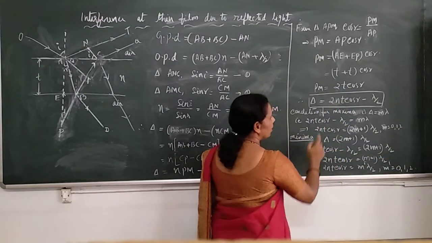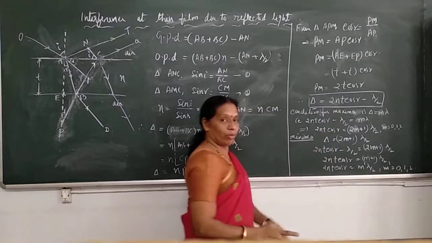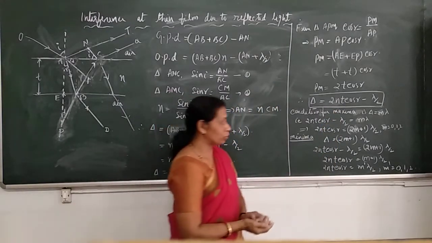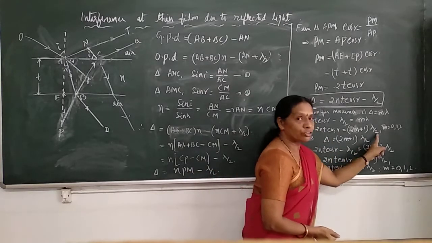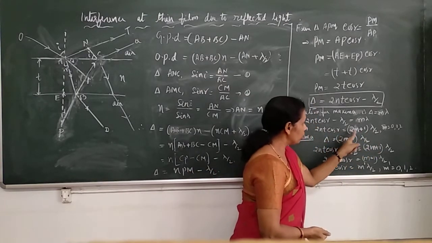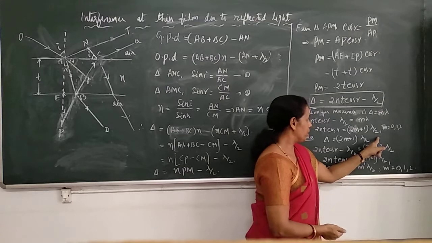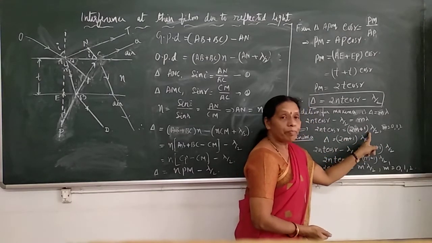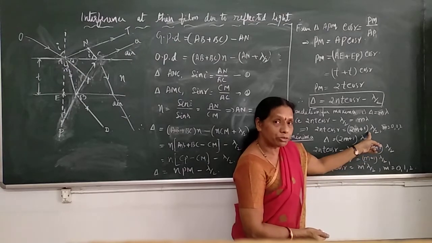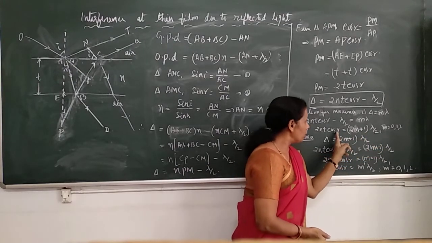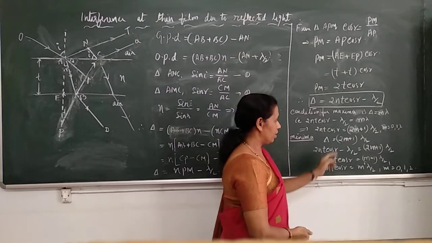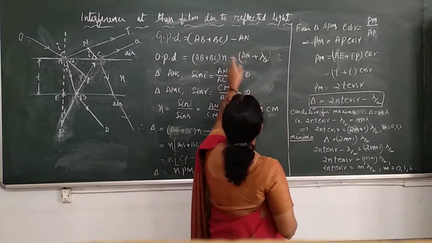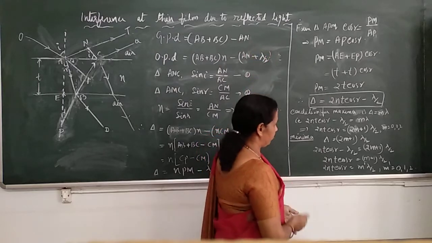Thus, when the two reflected lights interfere, maximum intensity is produced only when this condition is satisfied: 2nt cos r equal to (2m plus 1) lambda by 2. For a given film thickness, the intensity becomes maximum depending on the value of r. This is the condition for maxima in interference at the thin film.